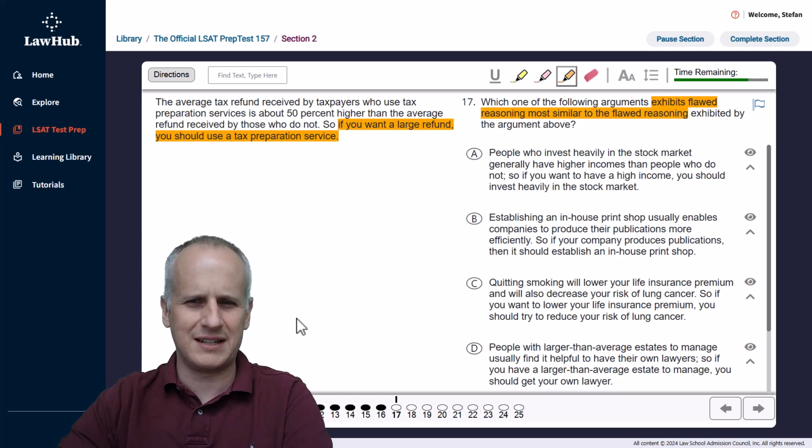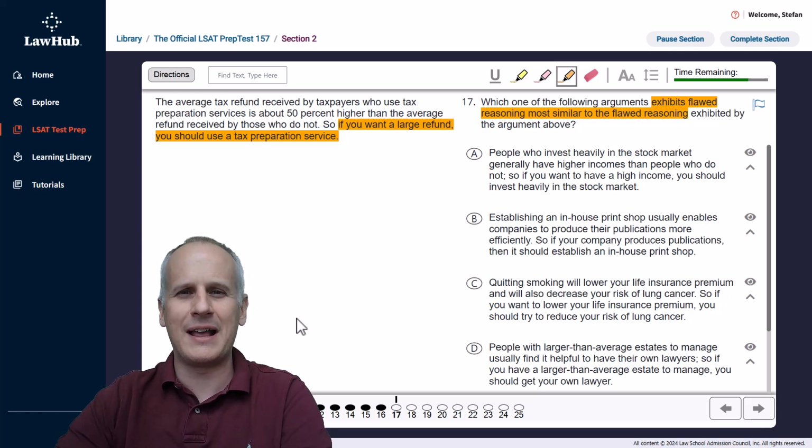Well, does it guarantee that everybody who uses the tax preparation service even gets a refund? Absolutely not. Maybe there's a lot of people who use the tax prep service and don't get a refund at all. So that's what you want to have in your mind as our mental prediction. It's assuming that you get this return, even though it's possible that you don't. So we want to have that in mind and look for an answer choice that matches this prediction of assuming that you're going to get any positive result at all.